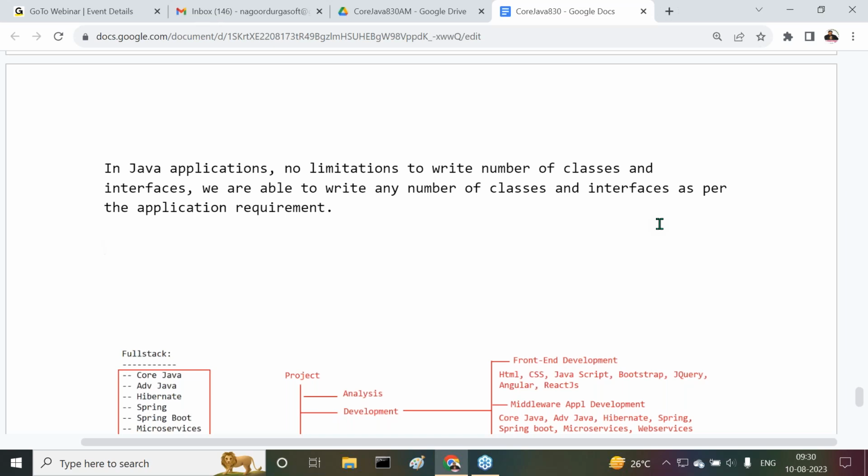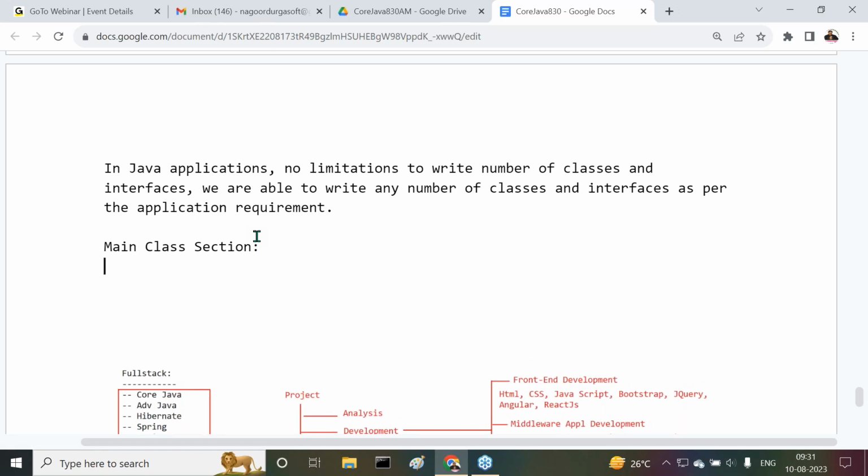Okay, all right, sir. Let's leave this one. Now tell me again, in Java programming format, how many sections are available? 5 sections are available. What are the 5? Comment section, package section, import section, classes and interfaces section, main class section. Out of all the 5, how many did we complete? Comment section we completed, package section we understood, import section we understood, classes and interfaces section also we understood. Then the last one is the main class section. Right, sir.